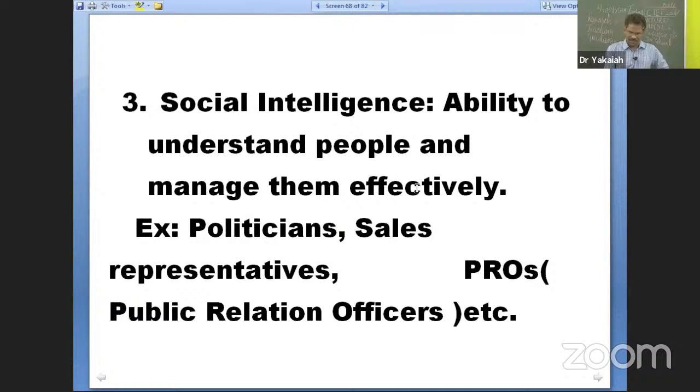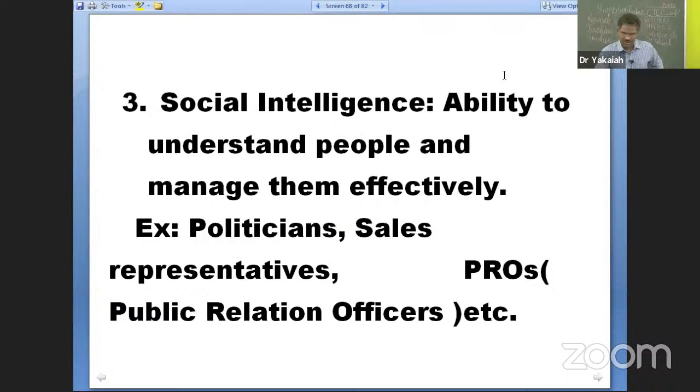A salesperson made a homemaker purchase three objects, where in the initial discussion she was refusing even to consider purchasing one. Which of the following types of intelligence is the salesperson mainly having? Concrete, abstract, social, all the above. He may be having all the above, but here what the description says is about social intelligence.